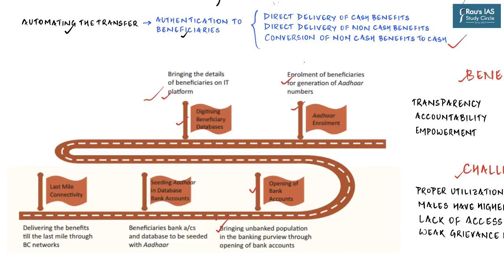Then how does the government know which bank account belongs to which person and which Aadhaar number? That is why you need to seed Aadhaar in bank account databases. So beneficiaries' bank accounts and database need to be seeded with Aadhaar. And then finally, there needs to be last mile connectivity.